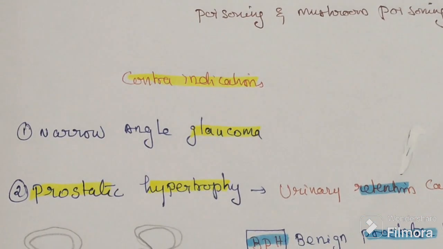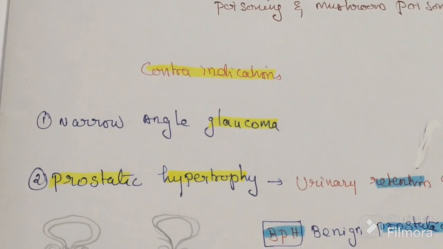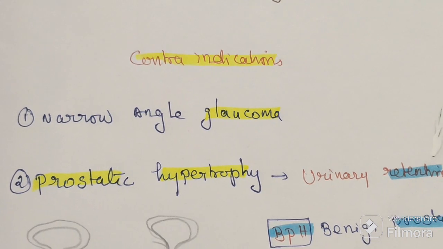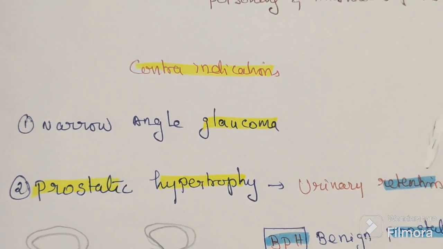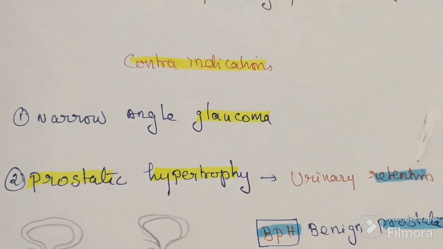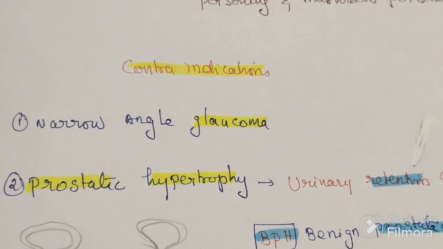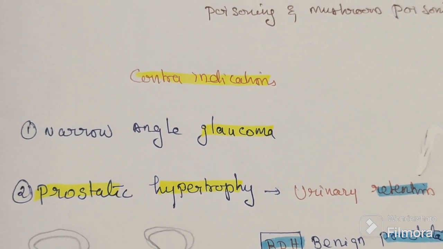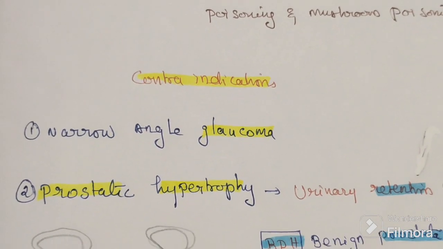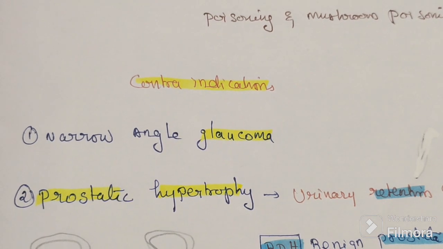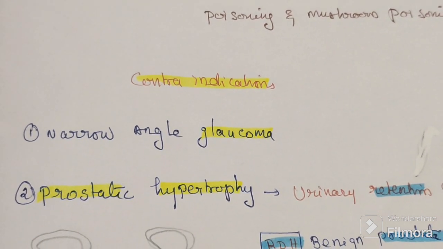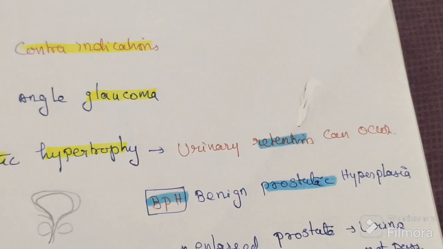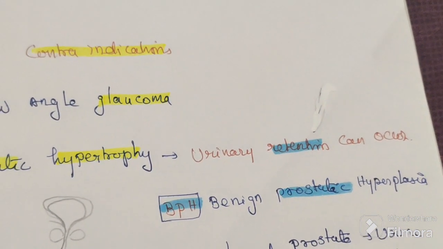Next, contraindications. There are two. It relaxes the ciliary muscles and increases IOP. So it is never given in glaucoma. Then never give it in BPH. What is BPH? Benign prostatic hyperplasia.